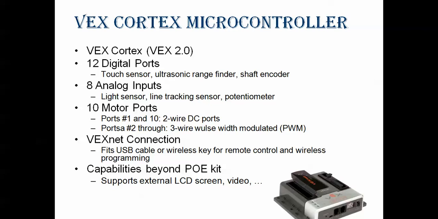Now on this VEX controller, you have 12 digital ports, 8 analog inputs, and 10 motor ports. So one VEX controller can use a maximum of 10 motors. For example, in Skyrise, the 2015 competition, they allowed up to 12 motors, but here we have 10 motor ports. The first port will be a 2-wire port, and we can connect a 2-wire motor only in the first port. The remaining 9 ports are 3-wire ports.